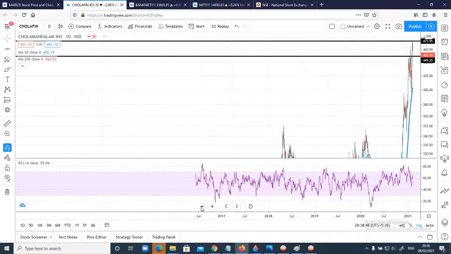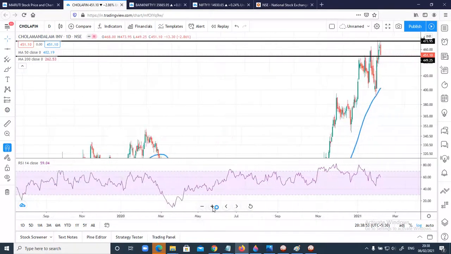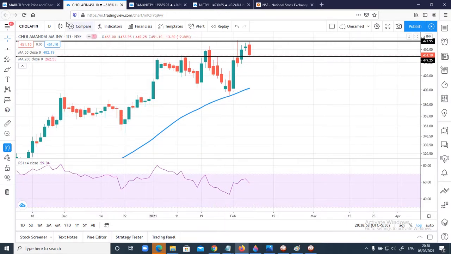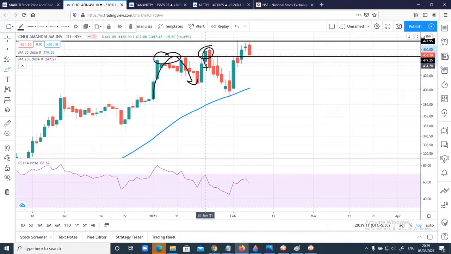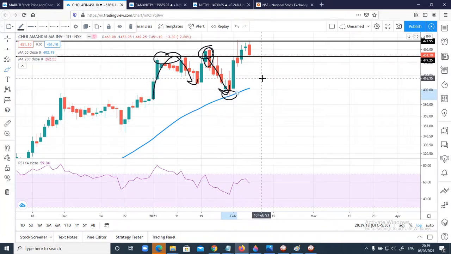So now in this case, it looks like Cholamandal Finance has reached this level for the first time, and there's no exact behavior we can see previously. But just a few days back, you can see how this level has worked out. This has acted as a rejection from where there was a drop. Again, from this level we had a rejection. This was also a bearish engulfing pattern, and the stock dropped down to almost this 50 moving average, which took support and then moved up. Now again it has formed a bearish engulfing pattern here.